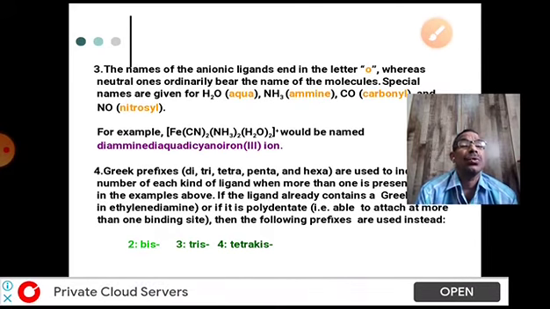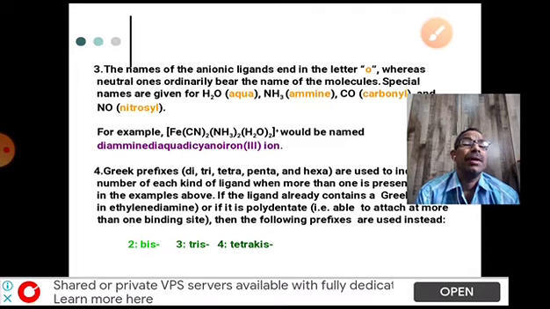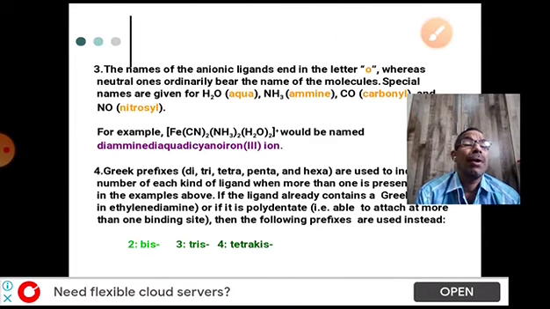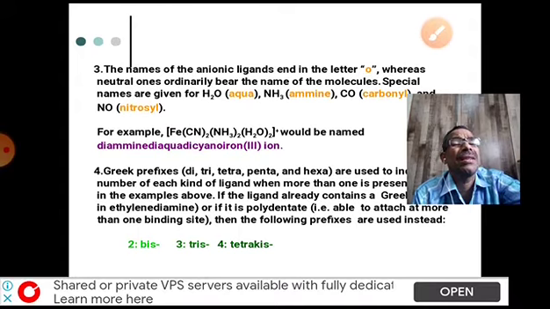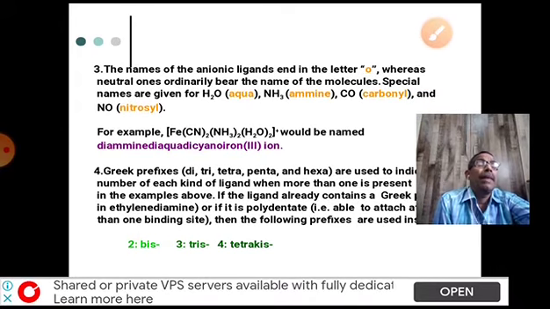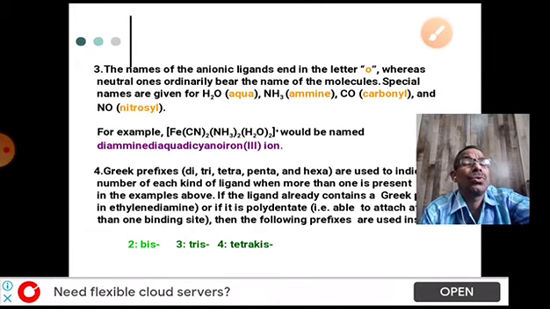That's why, to mention those numbers, we use bis, tris, tetrakis before it. Bis means 2, tris means 3, tetrakis means 4. This comes for polydentate ligands, and generally for any ligand which has a number in its name.